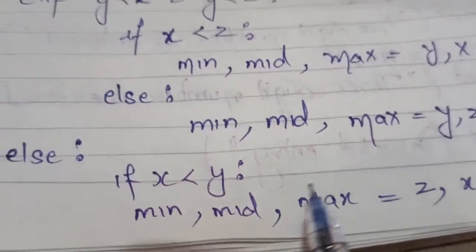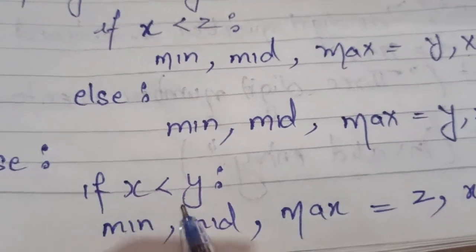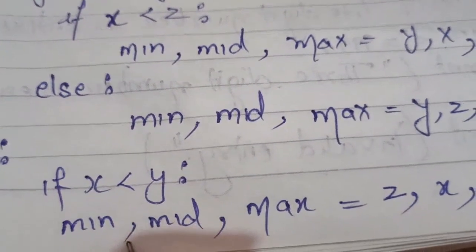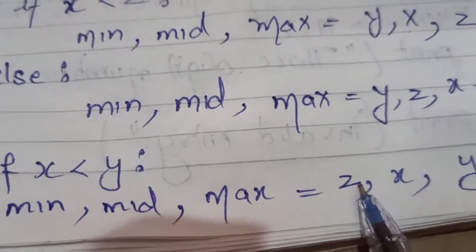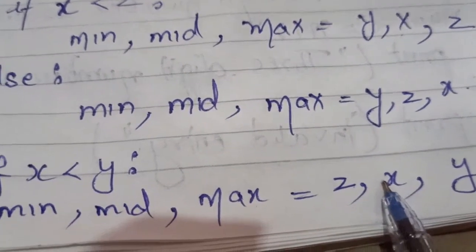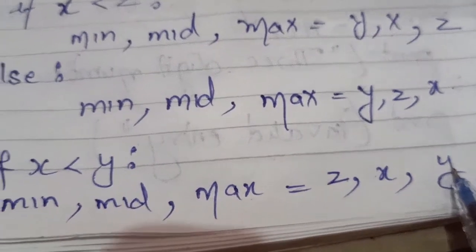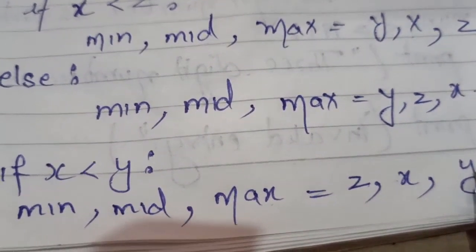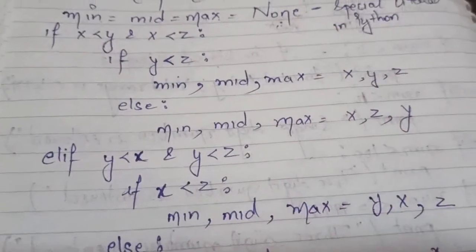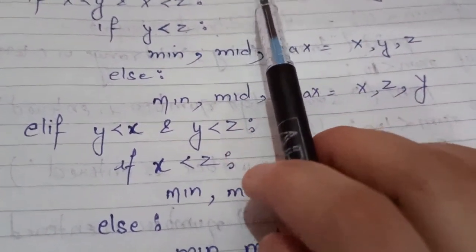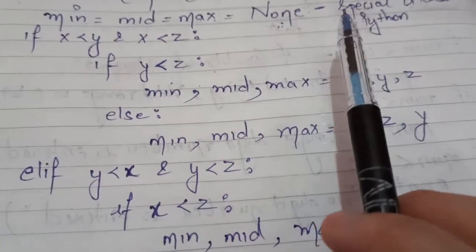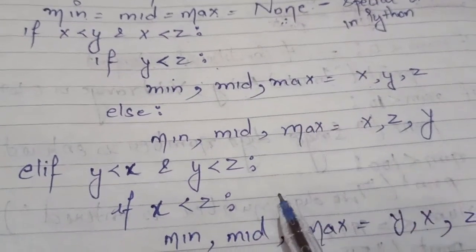Okay, same again I have mentioned in the else part, that if x is less than y, then the minimum number is z, okay, and the medium is x and the maximum is y. Okay, so this is the nested if. That means a nested if is an if that has another if in its if body. Yeah, that is the meaning of nested if.